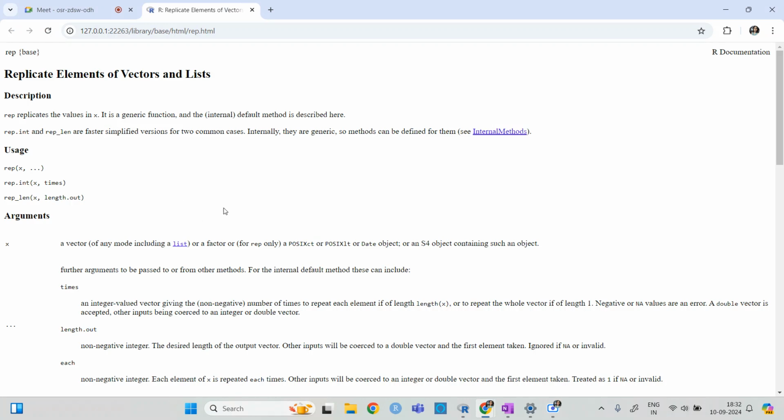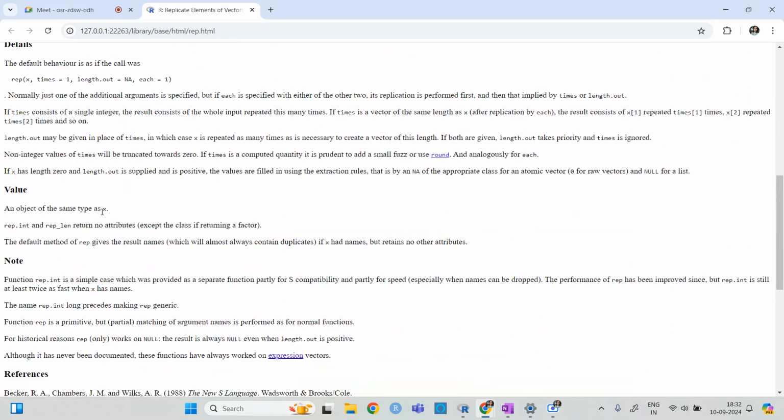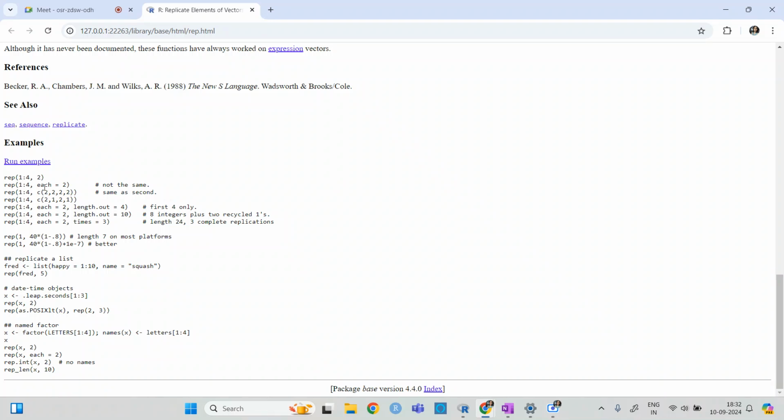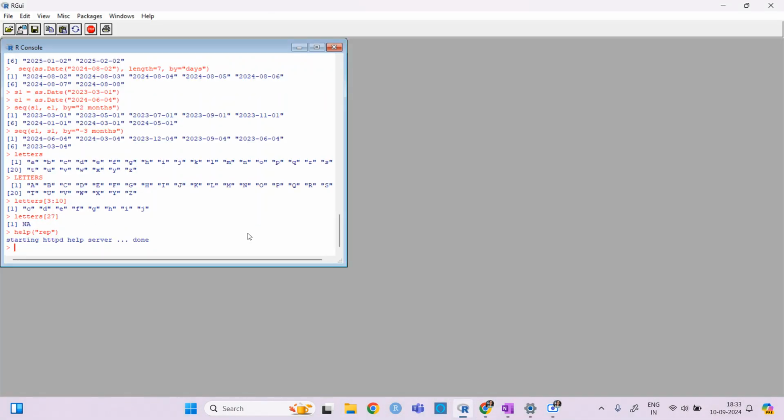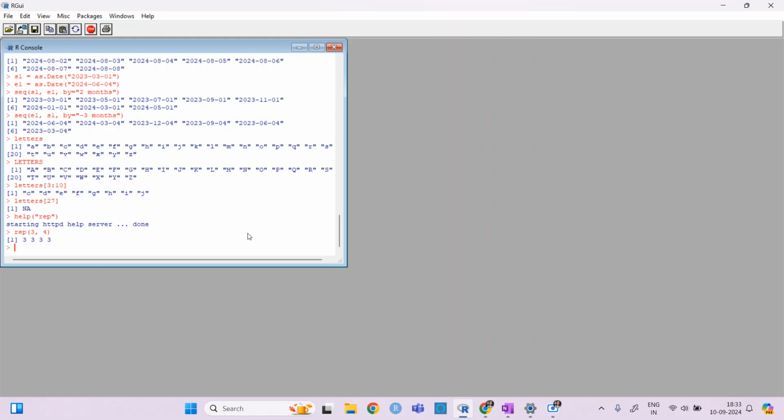You can see here you can define in this way x times, so you can define how many times, or you can write what the length of that is. Here are some examples that you can define. They have given the list directly. We will see firstly by one numeric and then we will see how it can be defined. So if I write repeat 3, 4, you can consider 4 as a length, or you can consider 4 as times also.